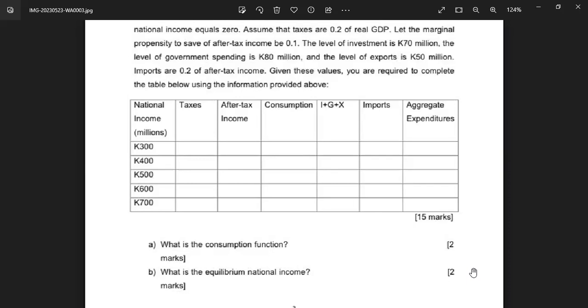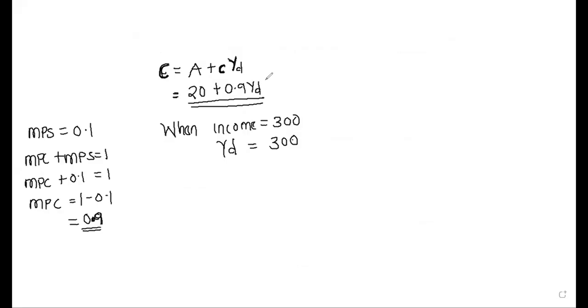So all that you need to do at this point is just replace. We had already found our after tax, which was 240 for the first one, so we just put 240 there. For the first one, consumption will be equal to 20, which is in millions, so our answer should also be in millions. So this is 20 plus 0.9, then our after tax was 240 for the first one, so put 240 there. So what's 0.9 times that? What is that giving us? 0.9 times 240?